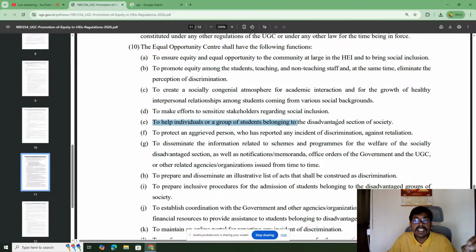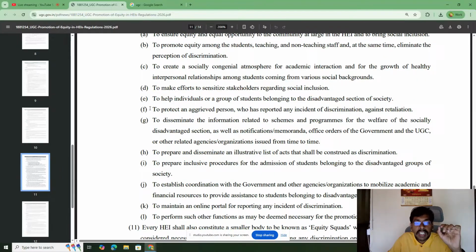So the main objective of these guidelines, this particular bill, is to help individuals coming from disadvantaged sections of society. That is the major objective, to protect an aggrieved person who has reported any incident of discrimination.